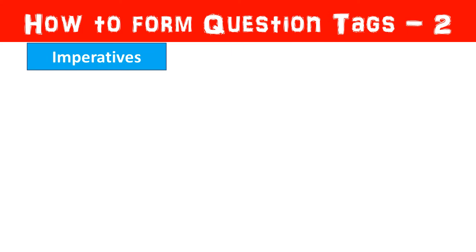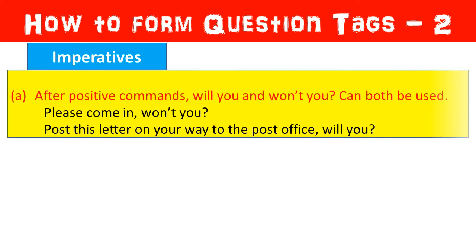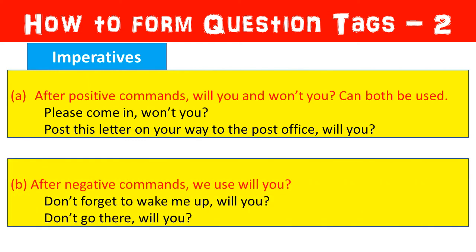Both will do. The other sentence says, post this letter on your way to the post office. Will you? But after negative commands, we use will you. For example, don't forget to wake me up. Will you?